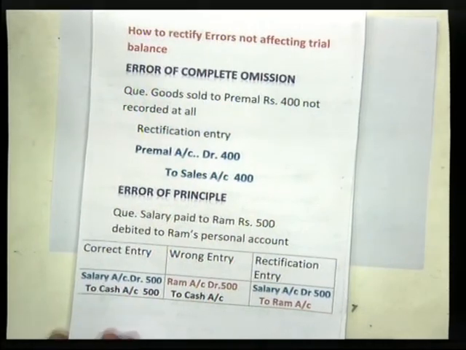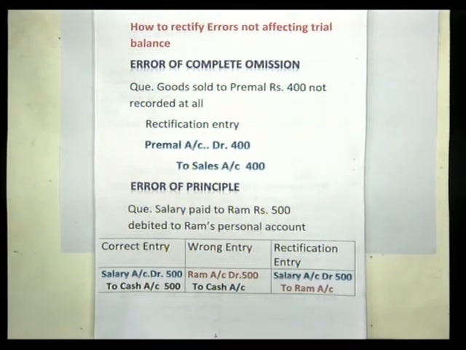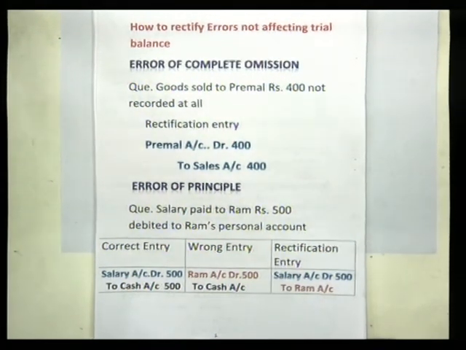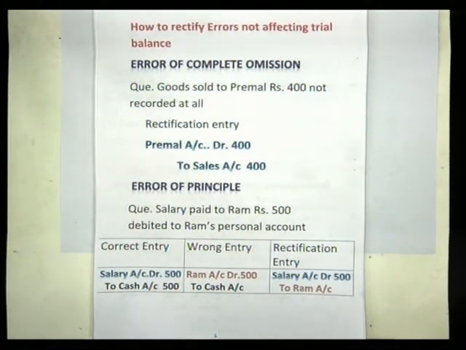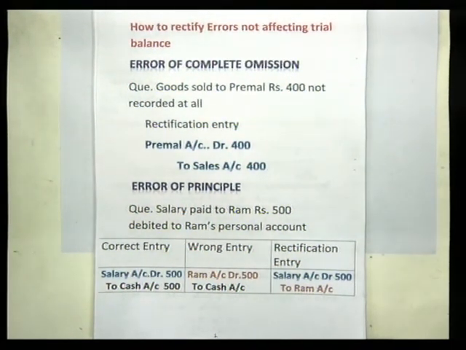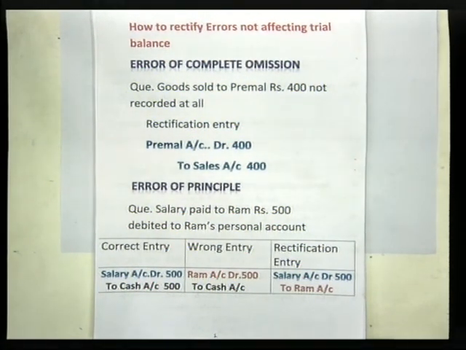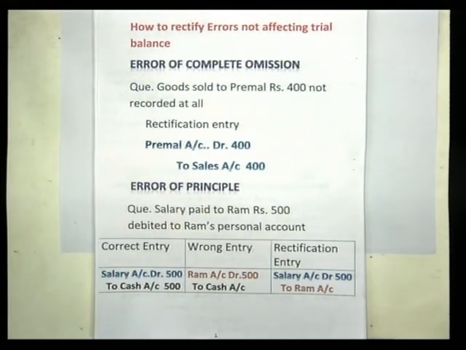Now let us discuss, with a practical example, how to rectify the errors. I will give you a practical example of the process of rectifying the error. First we are discussing how to rectify the errors which do not affect the trial balance, meaning the trial balance tallies, still the errors are there. For example, the first error is the error of complete omission, meaning the entire transaction is not recorded in the books of account. Then it is called the error of complete omission. So you have to pass the correct journal entry and the error is automatically rectified.